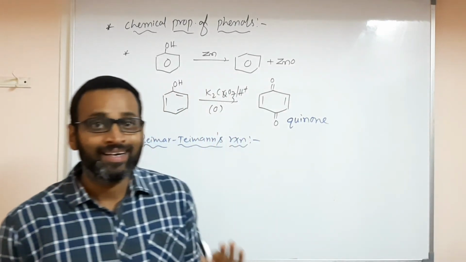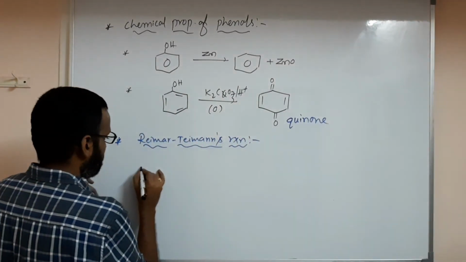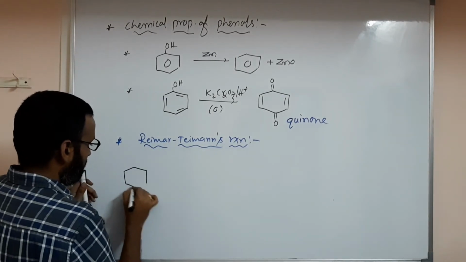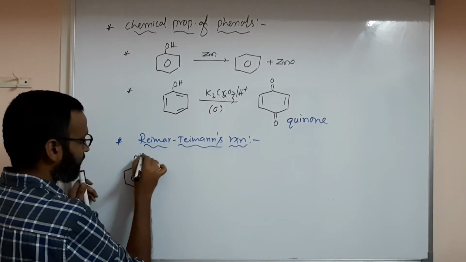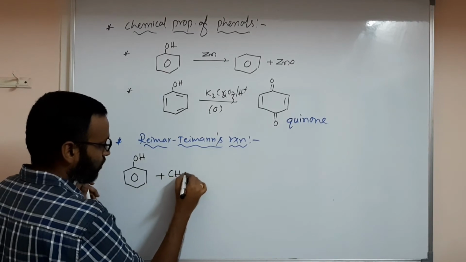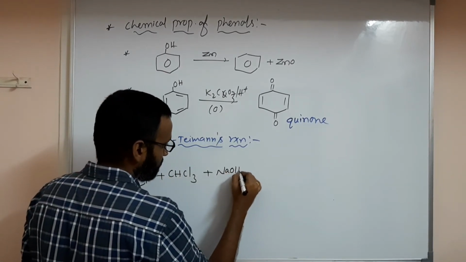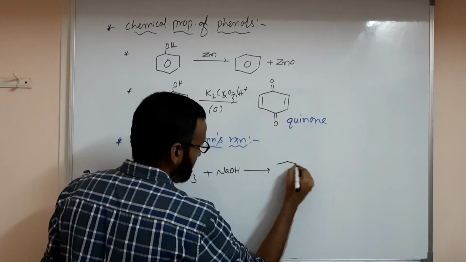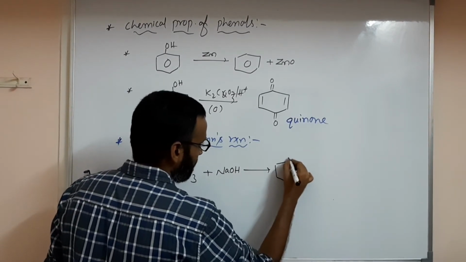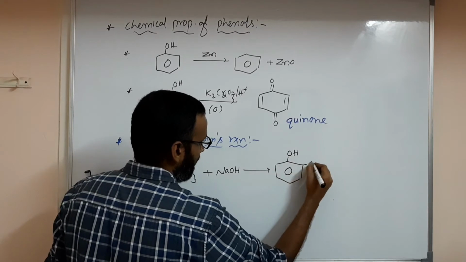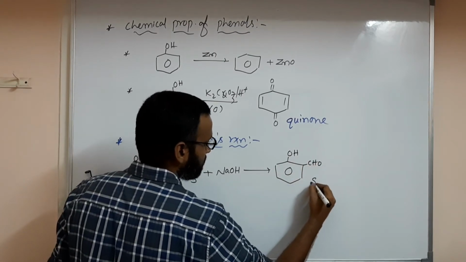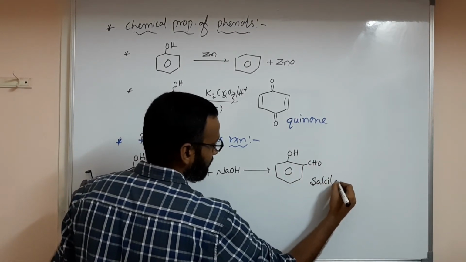There, what is the electrophile? These are very important. Phenol, C6H5OH, when reacted with chloroform CHCl3 and sodium hydroxide, like this they will give you the reaction, giving C6H4(OH)CHO. What is this? Salicylaldehyde.